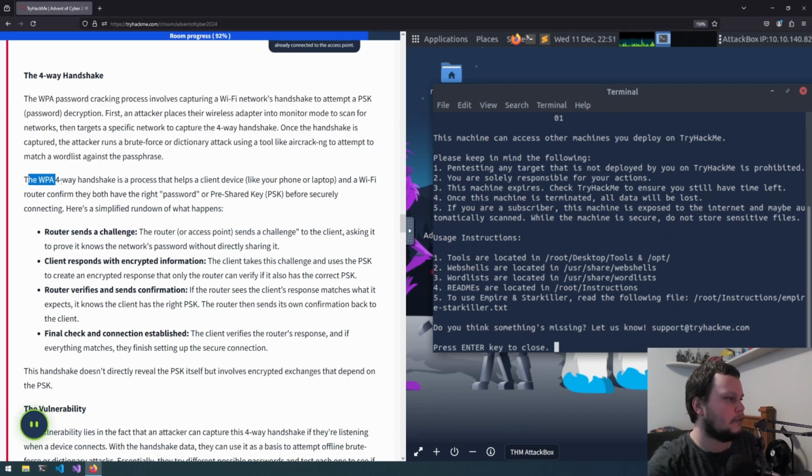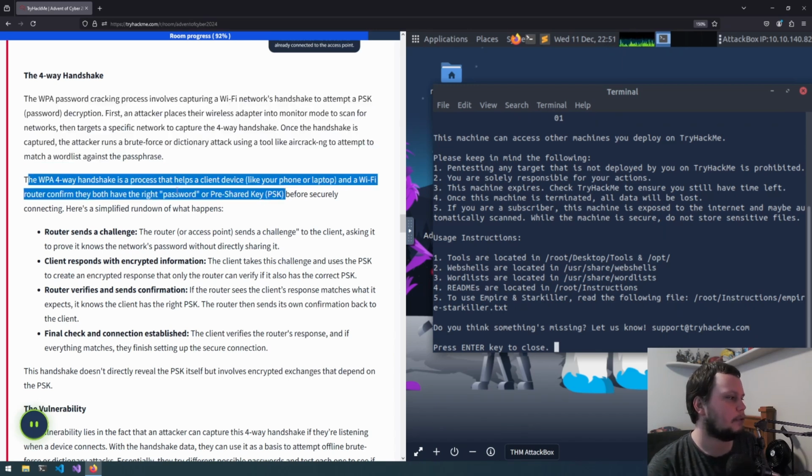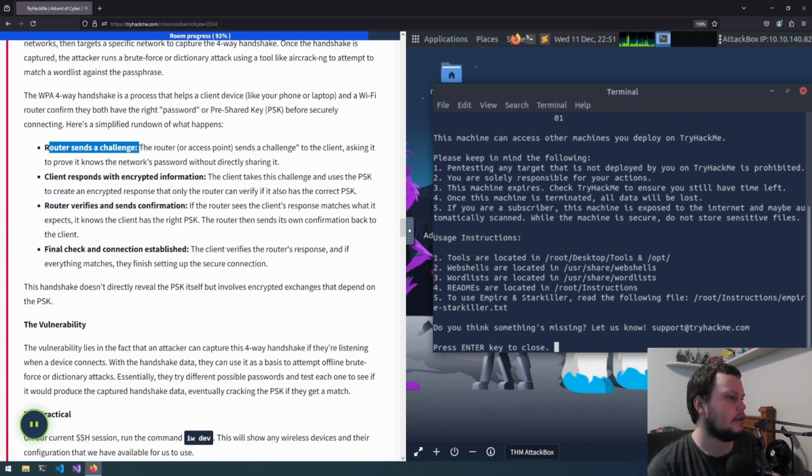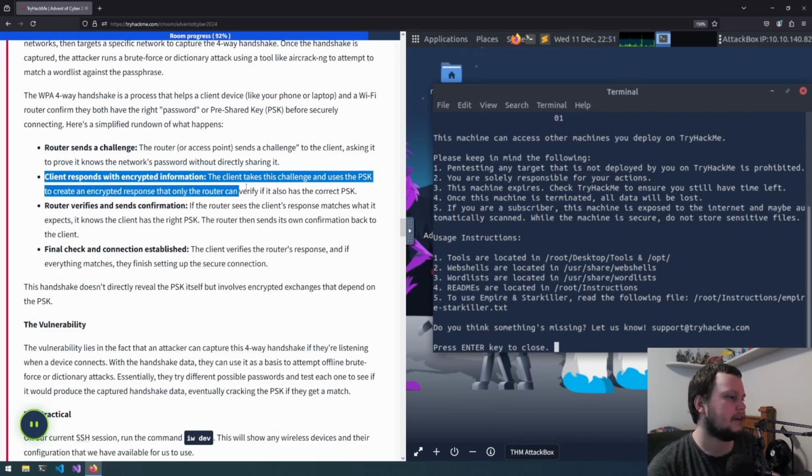The WPA four-way handshake is a process that helps a client device, like a phone or laptop, and a Wi-Fi router confirm they both have the right password or pre-shared key before securely connecting. Here's a simplified rundown of what happens. Router sends a challenge. The router or access point sends a challenge to the client, asking it to prove it knows the network's password without directly sharing it. The client responds with encrypted information. The client takes this challenge and uses the pre-shared key to create an encrypted response that only the router can verify if it also has the correct pre-shared key.